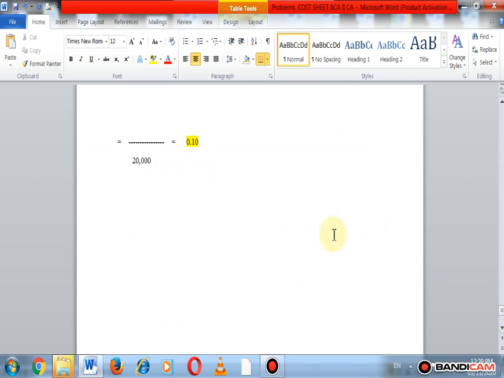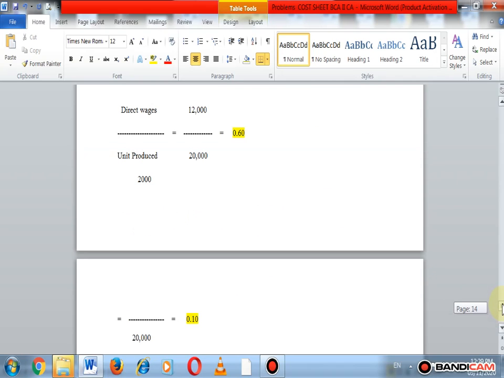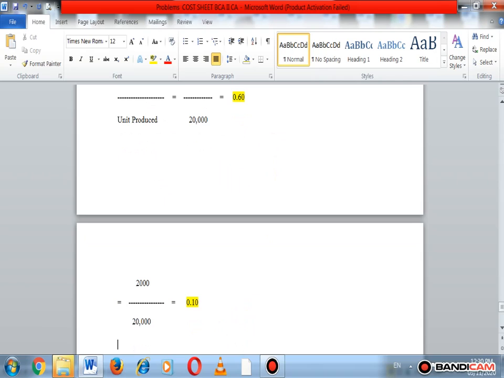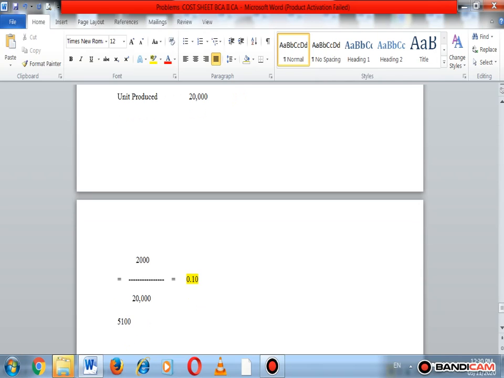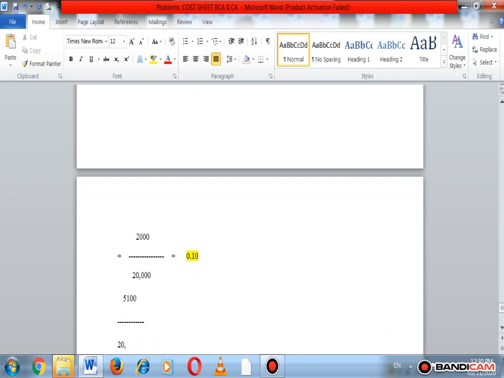Just put this amount in here. We drop this formula in next line. So okay, here find out the per unit cost, that is 5,100 divided by 20,000.